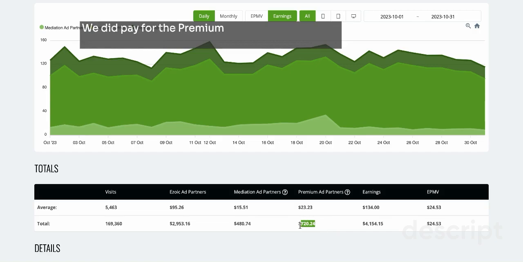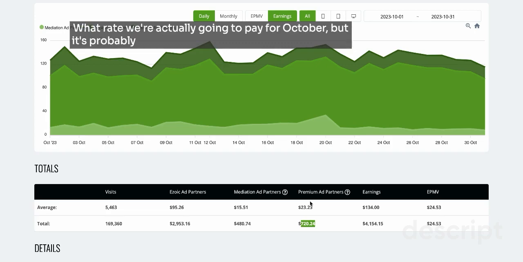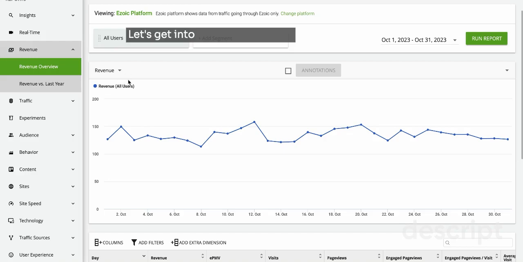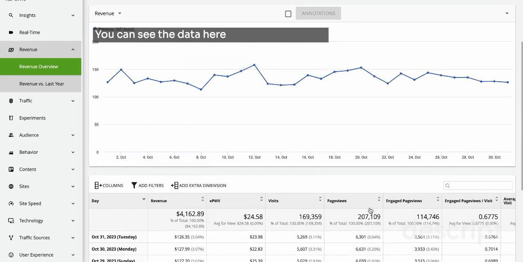We did pay for the premium program, but because we've been going down tiers, I'm not sure what rate we're actually going to pay for October, but it's probably around $250 if I had to make an estimate. ePMV for the month is around $25, as you can see there, just under. Let's get into big data analytics. You can see the data here in a similar fashion.